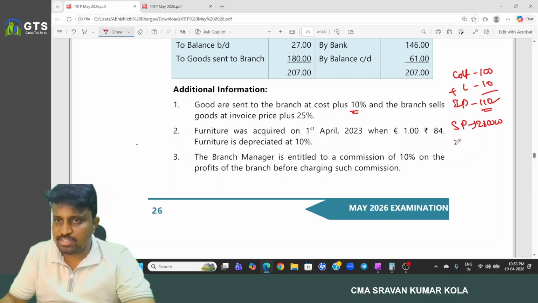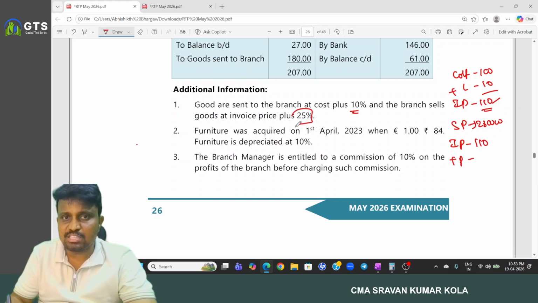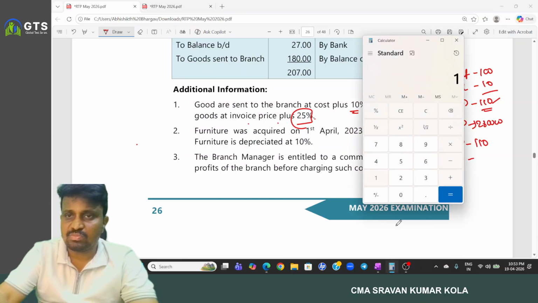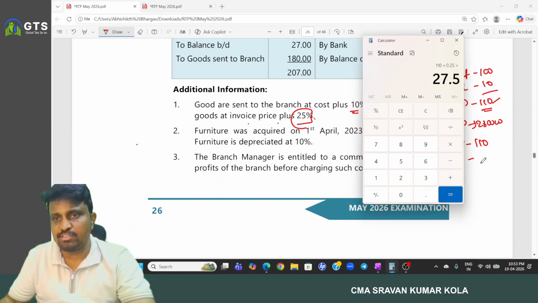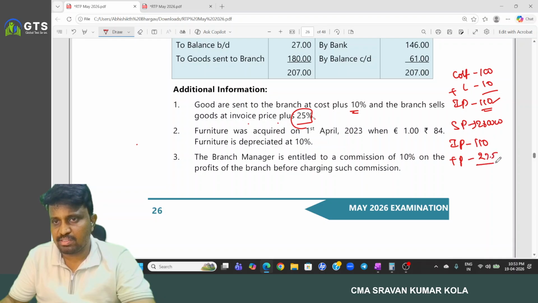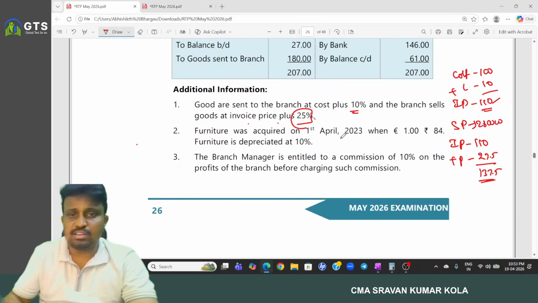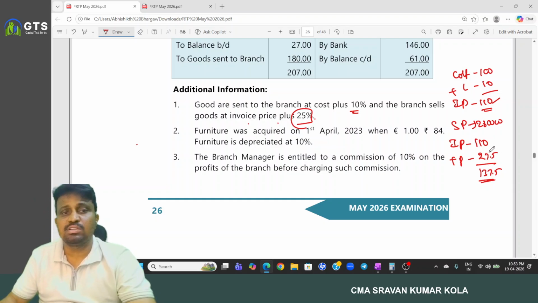This is the invoice price. Then what is invoice price? It is 110. Then what is the profit? The branch is selling the goods at 25%. So invoice price plus 25%, so nothing but 110 into 0.25, 27.5. So it is 137.5 rupees. Then 137.5, and here the branch is selling the goods at what?